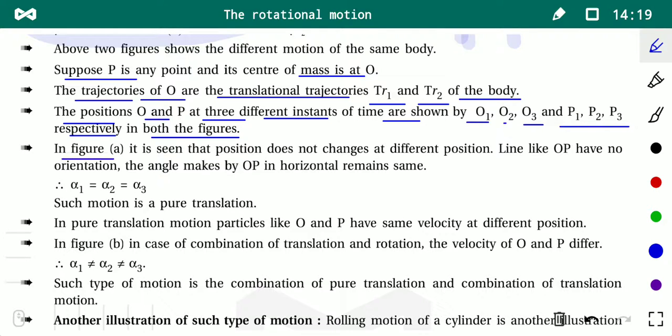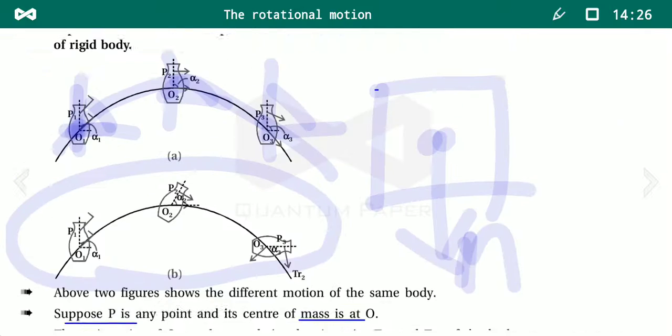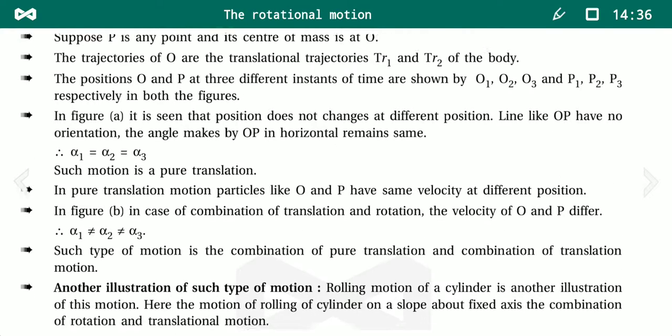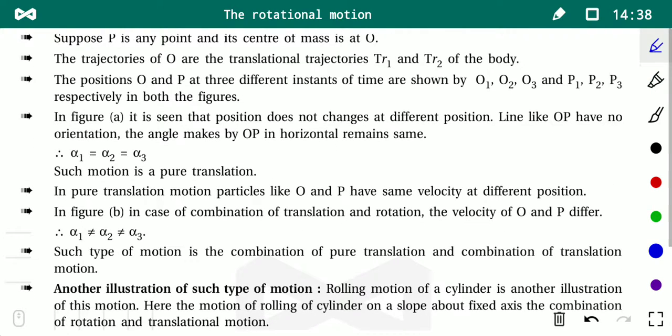In figure A, it is seen that the position does not change at different positions, so they remain the same: O1, P1, O2, P2, O3, P3, and the angle made with the reference line remains the same.